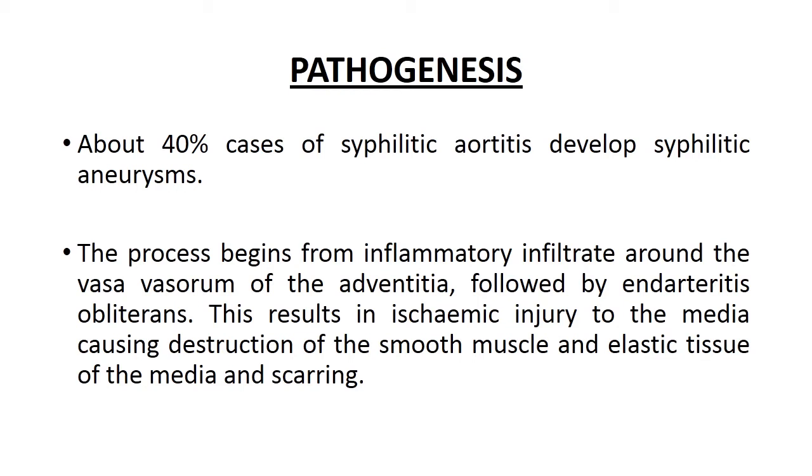This results in ischemic injury to the media, causing destruction of the smooth muscle and elastic tissue of the media and scarring. Endarteritis obliterans means inflammation of the vessel wall and then obliteration of the vascular lumen. This causes ischemic injury to the tunica media, causing destruction of the smooth muscle and elastic tissue of the media and then scarring.